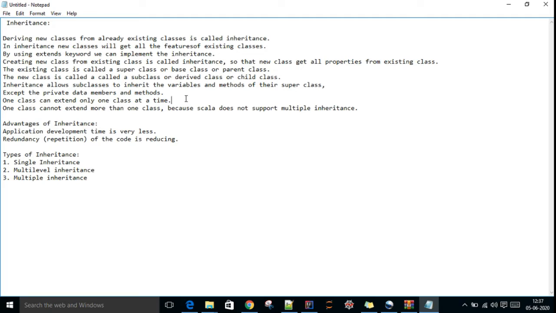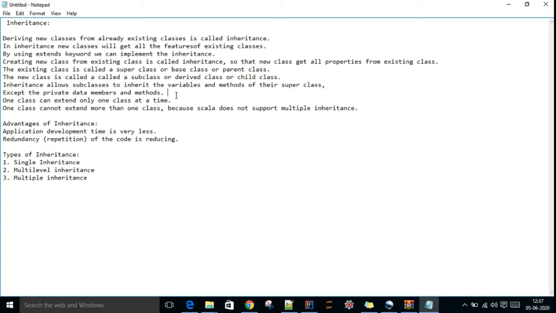Inheritance allows the subclass to inherit the variables and methods of the superclass. Suppose we have a parent class having some variables and methods. If you create a child class, it can access all the methods and variables of the parent class, except private data members and methods.